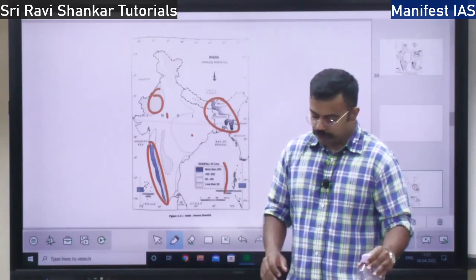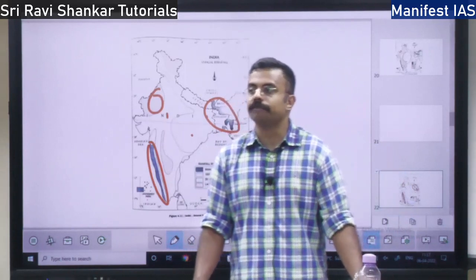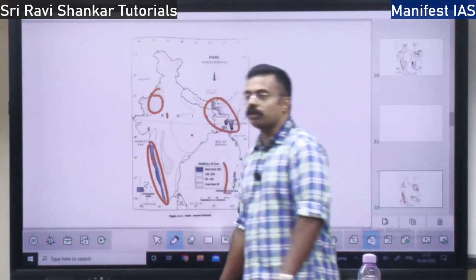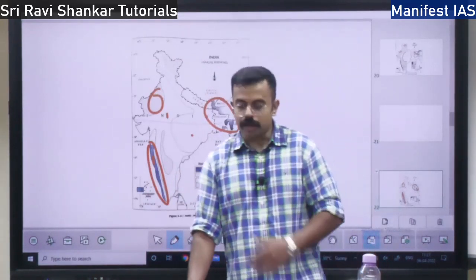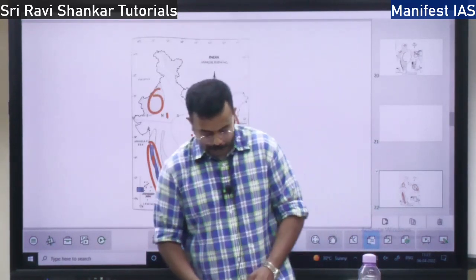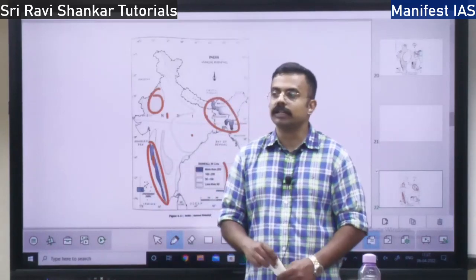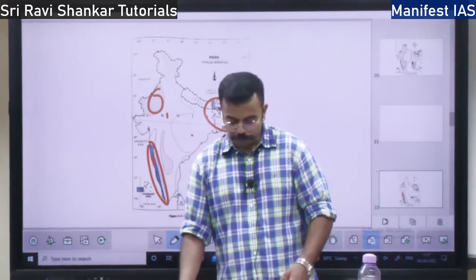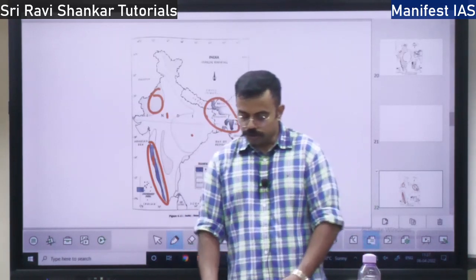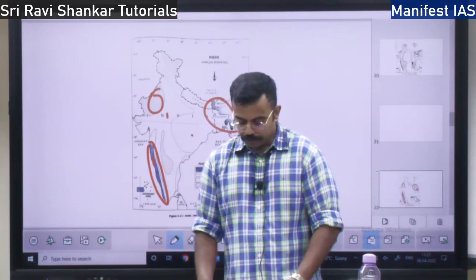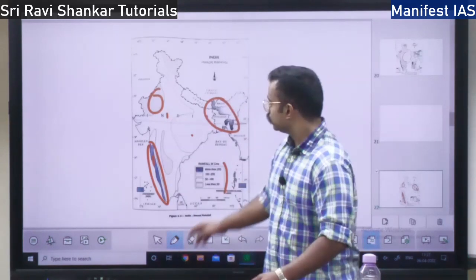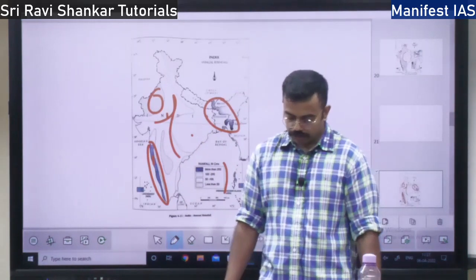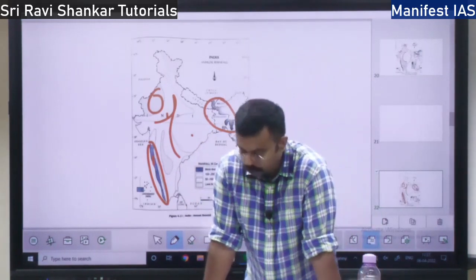The first is the area of high rainfall. What are the areas? One is the western coast, Meghalaya. In this region you will find more than 200 centimeters. Medium rainfall, from 100 to 200 centimeters, you will find in Gujarat, Bihar, Jharkhand, Madhya Pradesh, and the Ganga plain.